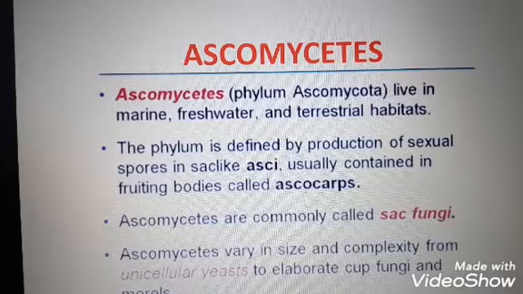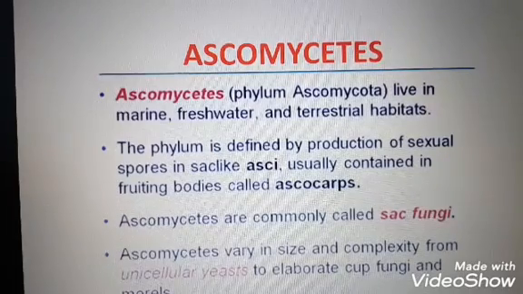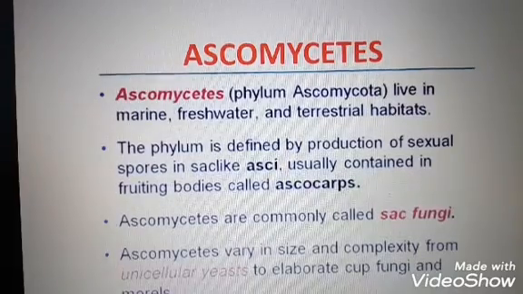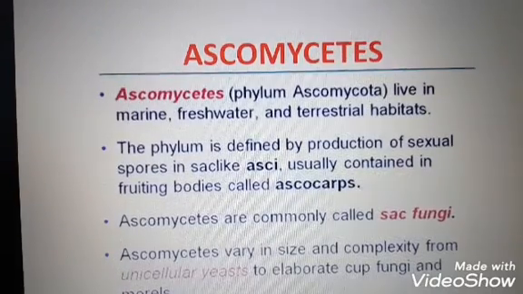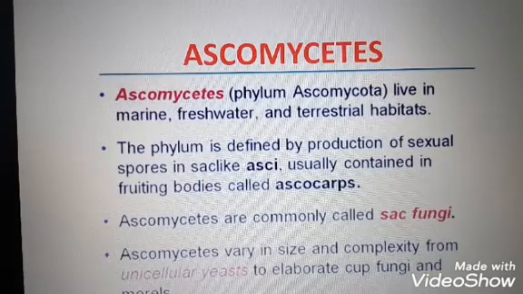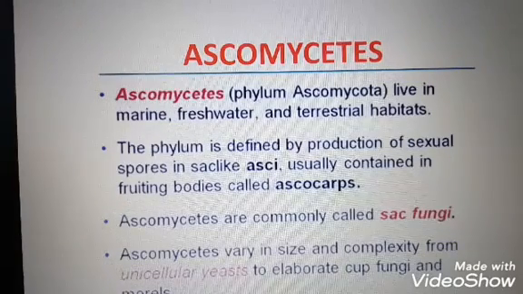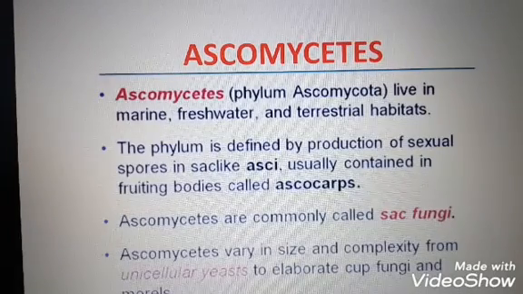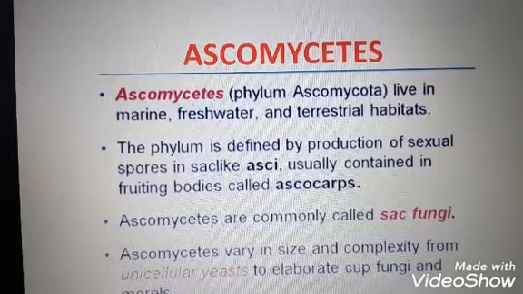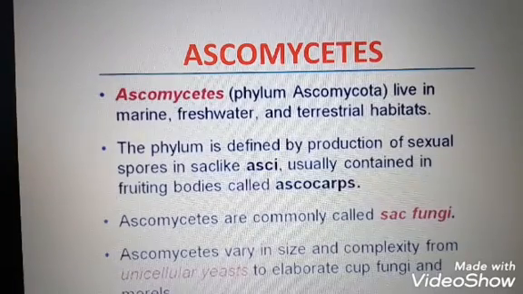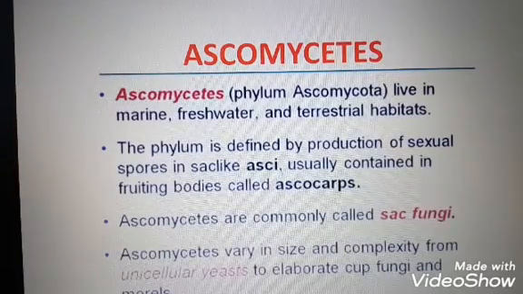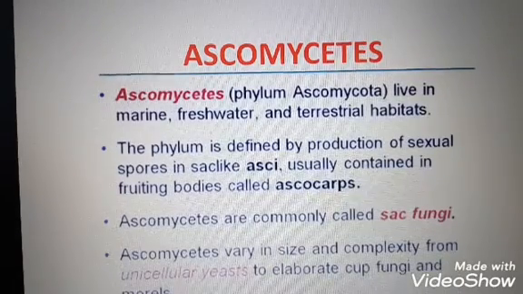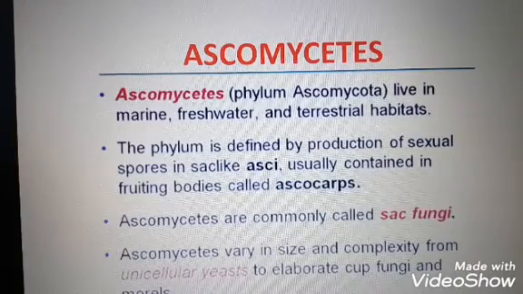Sexual reproduction takes place by the ascocarp. What is ascospore? The sexual spores are known as ascospores. Ascospores are arranged in a sac-like structure known as asci. These asci are arranged in different fruiting bodies known as ascocarp.